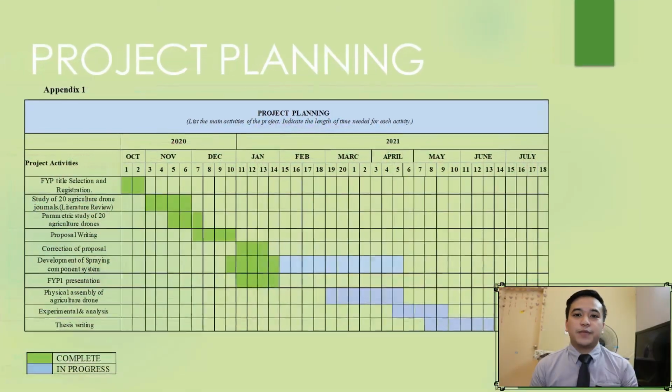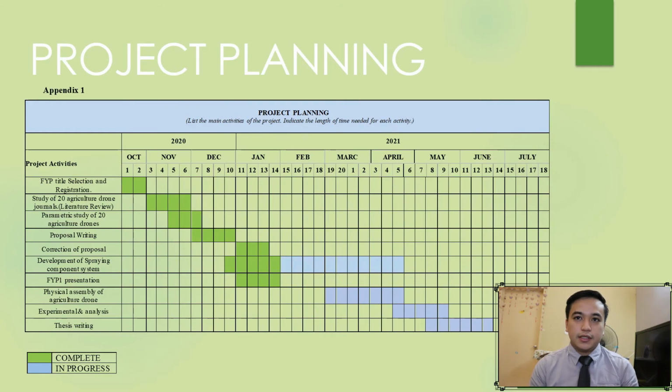Here's my project planning throughout this semester and also next semester. First we start with the FYP title selection and registration in the first week, and then study the 20 agriculture drones and start reading the literature review in the month of November. Start writing the proposal after that in December. Then I made the development of the spraying compartment system.